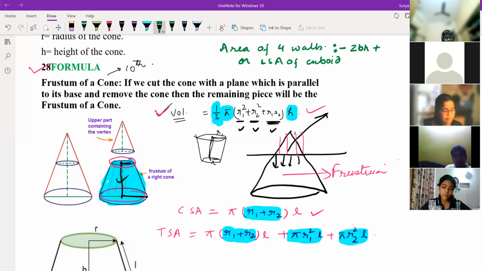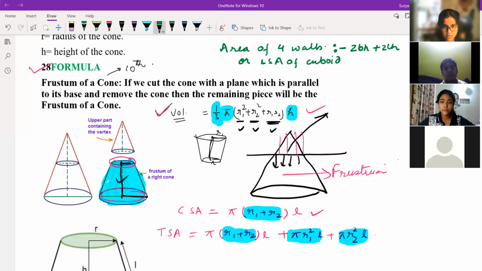Plus length times height, 2 times length height. Is it correct? Saritwik, is it correct? No, sir, it's not correct. Deepshika, is it correct? No, sir. Okay, tell me your formula, Deepshika.